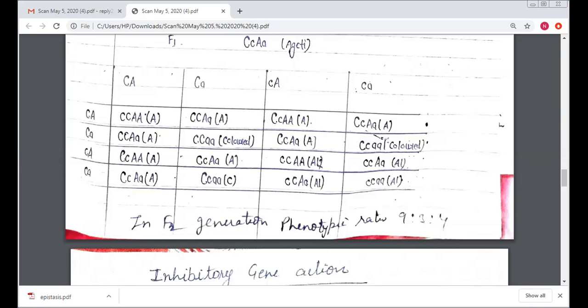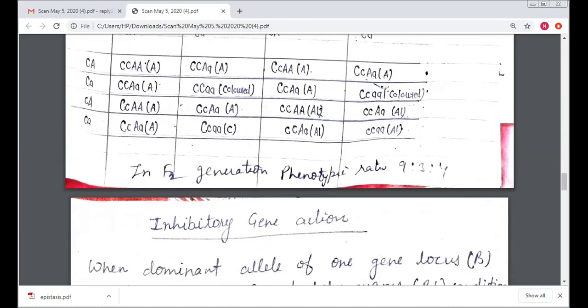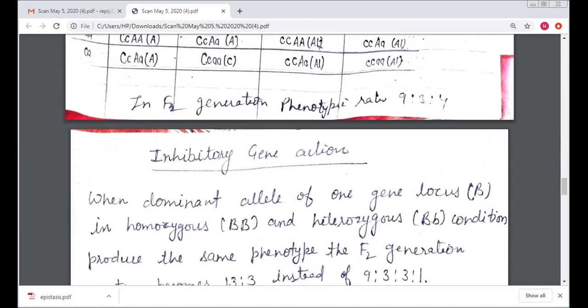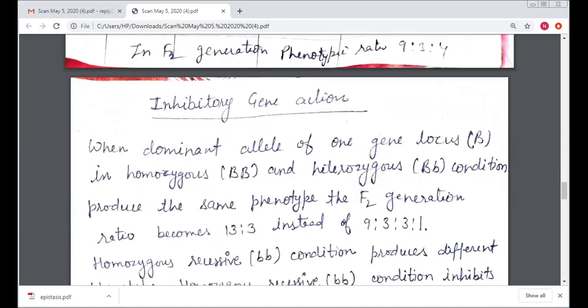Since the recessive allele has suppressed the expression of a trait in the above cross, the epistasis is called the recessive epistasis. So now I come to the next type of the gene interaction, that is called the inhibitory gene interaction.